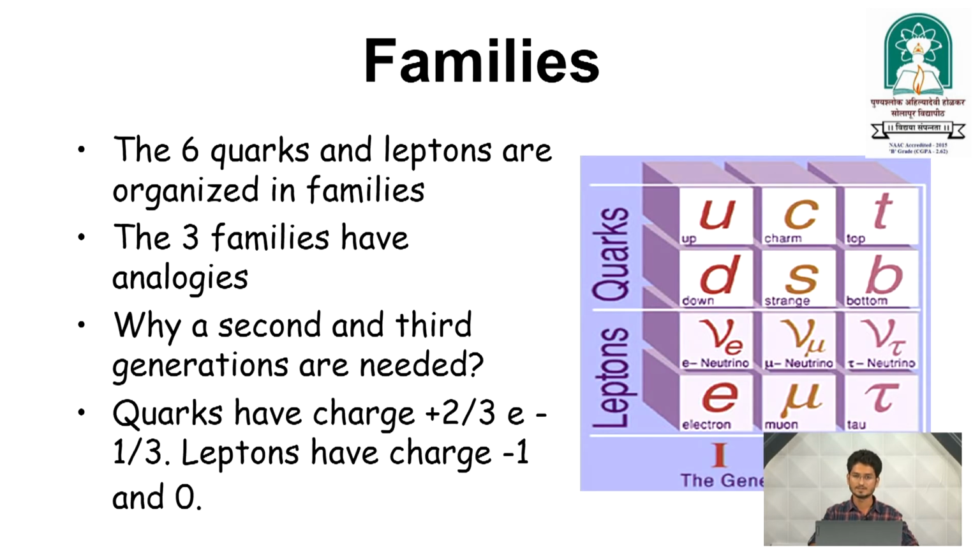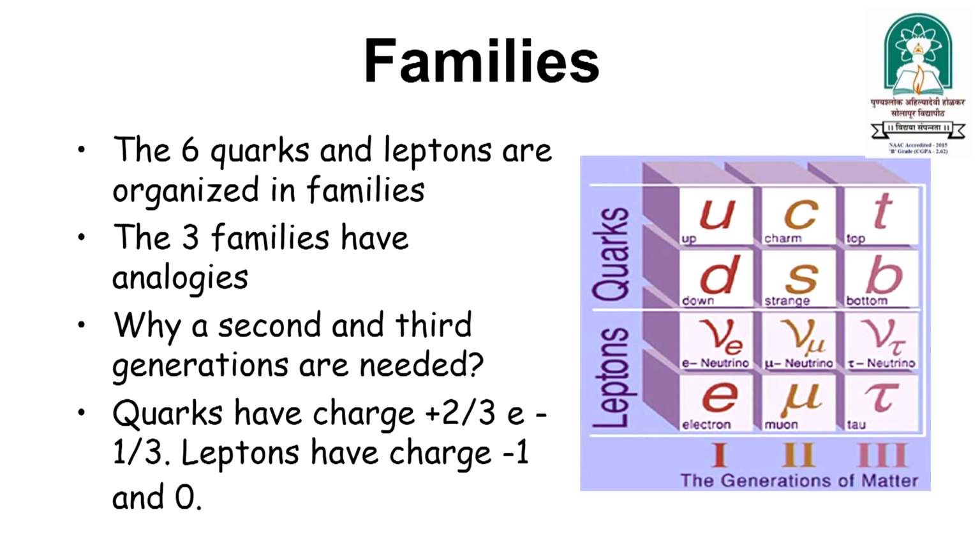So, now here are the families. The 6 quarks and leptons are organized in families. The 3 families have analogies because they show similar kinds of properties. So, why are the second and third generations needed? There is one question that arises: why are these needed? Because we discussed only the up quark and down quark. So, there are charm, strange, top and bottom, 4 quarks remaining. So, why are they required and why do we consider them in families? This is one question we can think about.